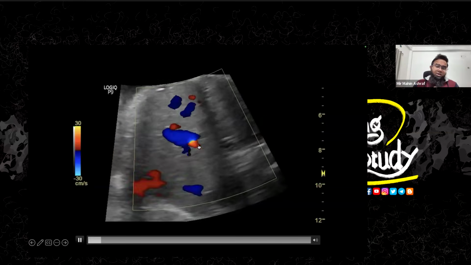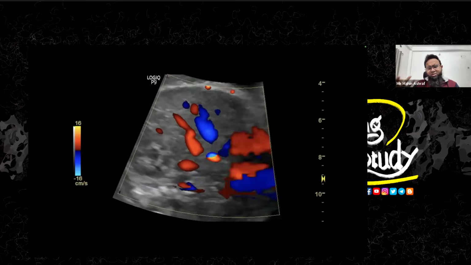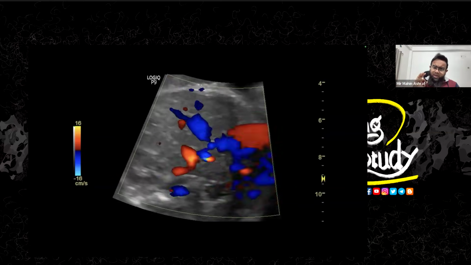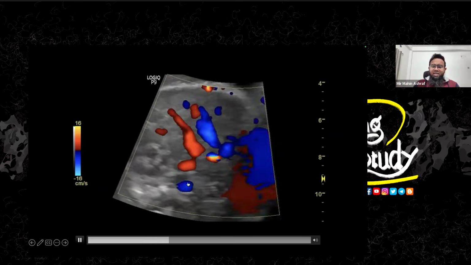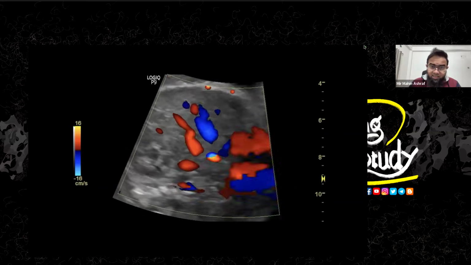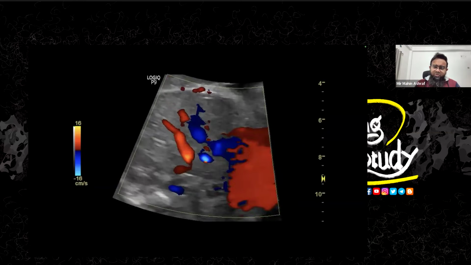So this is the part of the ductus venosus. This is the easiest way. You can also see it on long section, whatever you want, but make sure on the abdominal circumference view, you'll see the aliasing, and this aliasing part will be the ductus venosus. If you see aliasing in all the vessels, just adjust the pulse repetition frequency.